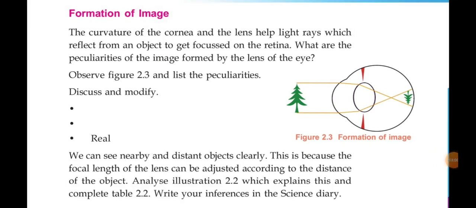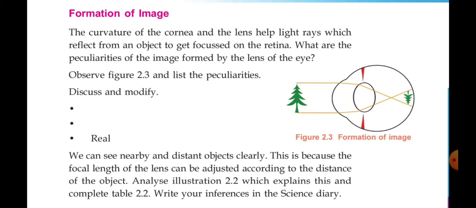Next part, formation of image. How the image is formed in the eye. Look at the picture that you are seeing on the screen now. A tree is watched by one eye and the image is formed in the retina. So look, the light rays pass through the cornea. There the curvature of the cornea and the lens help the rays which reflect from the object to get focused